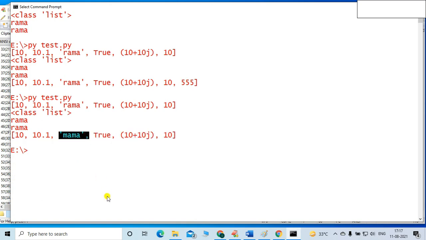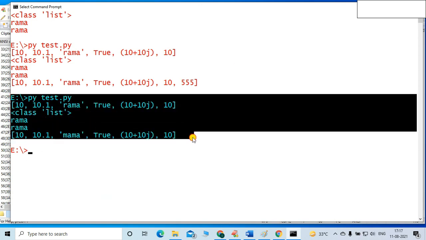So definitely I will go in detail. I will talk in detail about the list, but initially just think about up to this. I am just introducing you to the data types, Python's inbuilt data types and Python's fundamental data types. That's my target. But in a future session I will go in detail about the list, and about every data type. Don't worry about that.